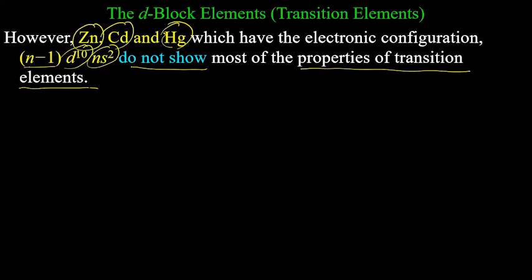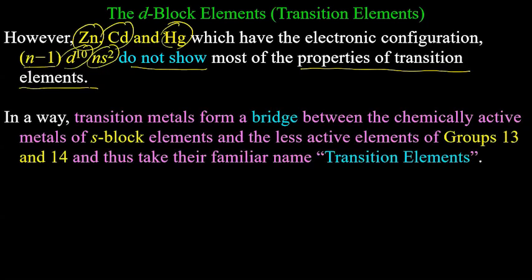They are d block elements, but they do not show the properties of transition elements. So that's why these are not called transition elements. You might get a question asking which of the elements are not transition elements.